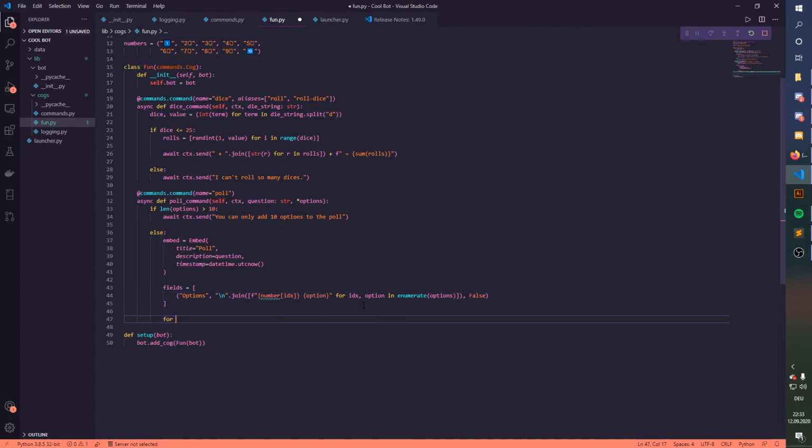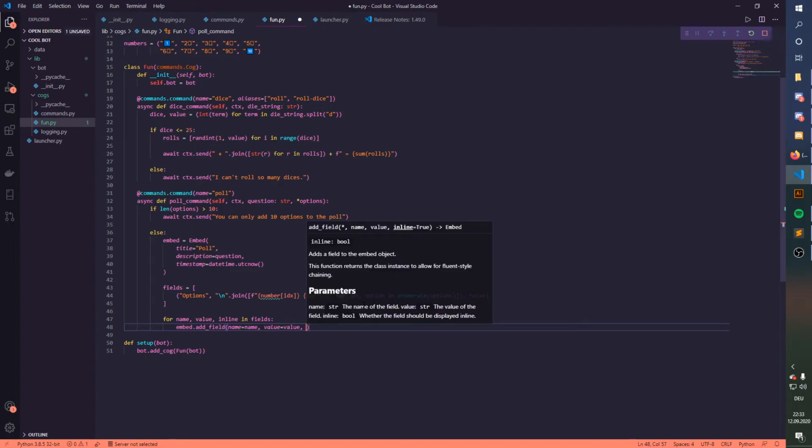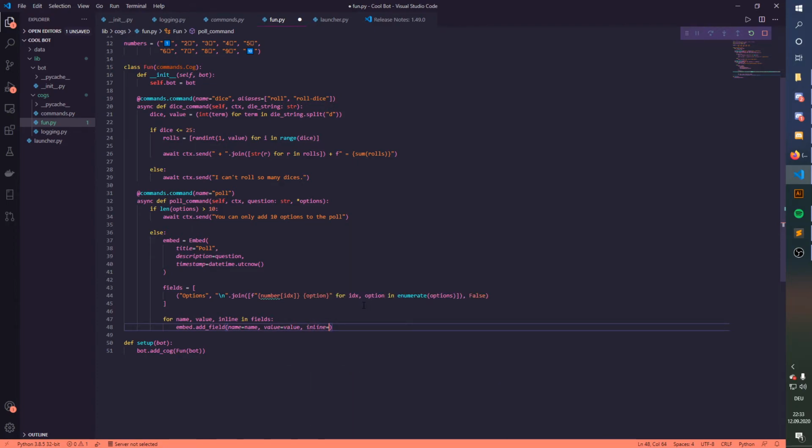And then we're just gonna say in here for name, value and inline in fields, embed.add_field name equals name, value equals value, and inline equals inline. Perfect.